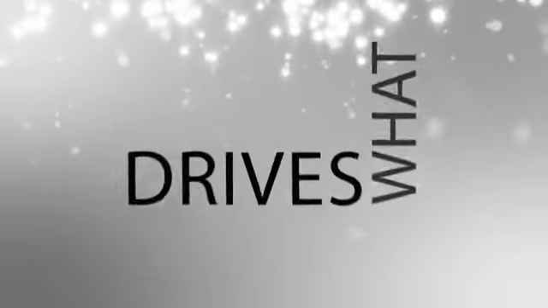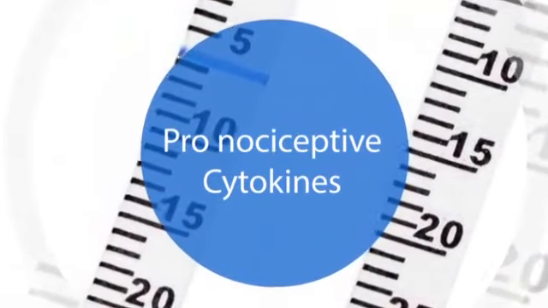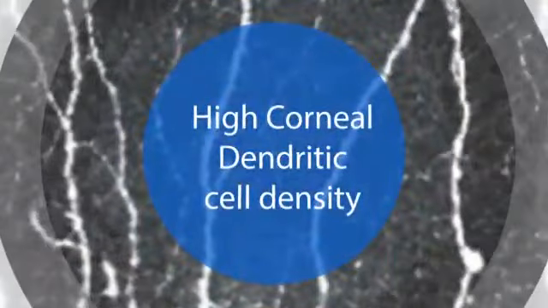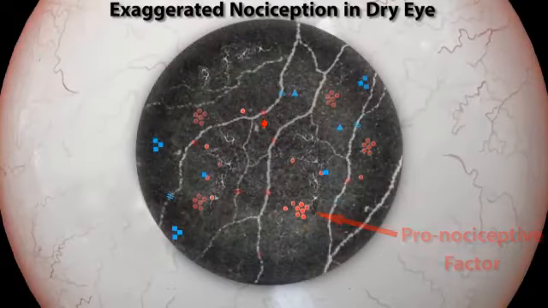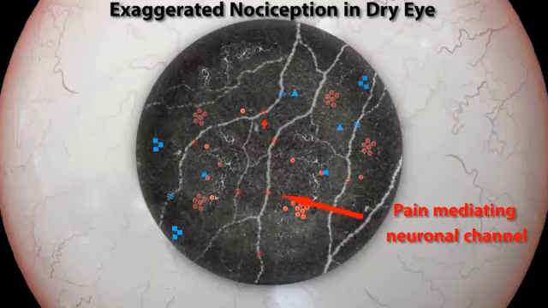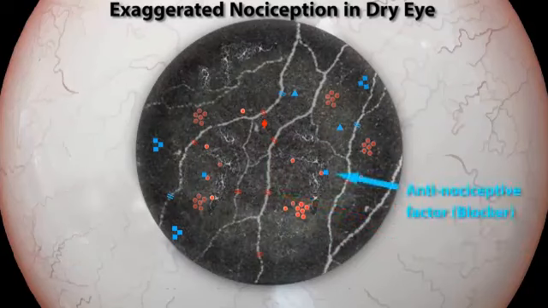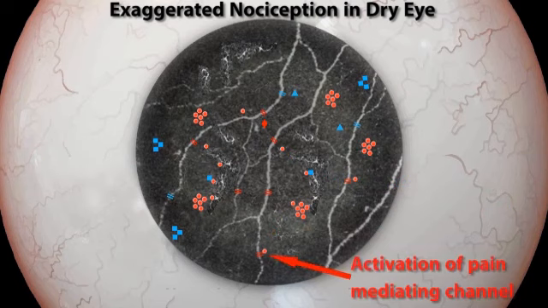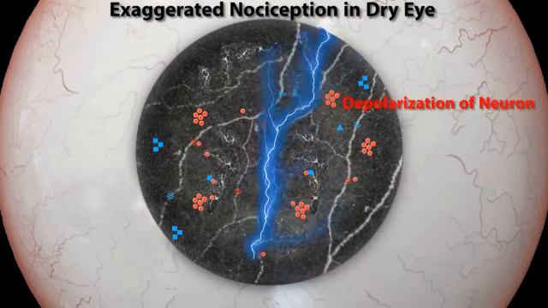But what drives this pain in dry eye? First is the pro-nociceptive cytokines in the tear fluid levels, low levels of vitamin D, and high corneal dendritic cell density. Normally, the anti-nociceptive factors are responsible in preventing this pain, but in case of an imbalance between the pro and anti-nociceptive factors, there is activation of the pain-mediating channels, which results in depolarization of neurons and results in exaggerated nociception. So what's the latest treatment of dry eye?